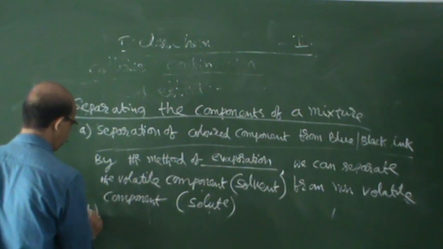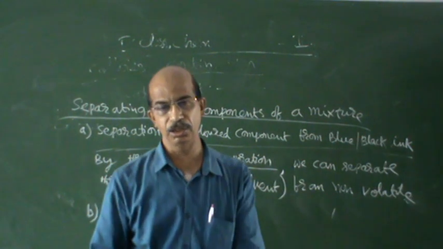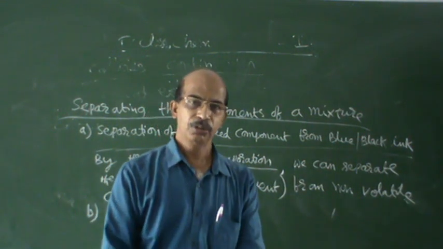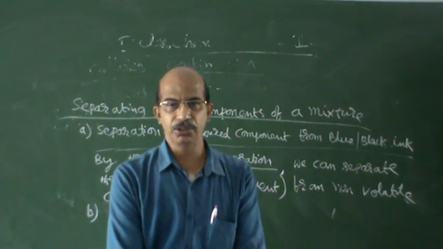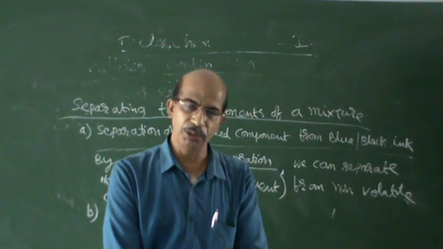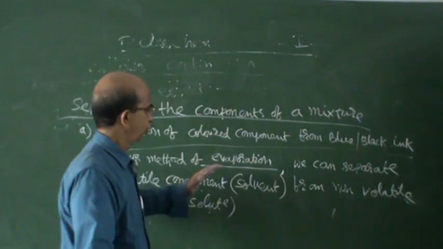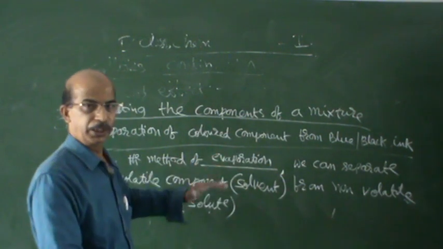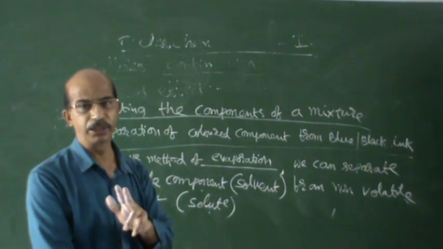Coming to the second example, the second method. Different methods I am explaining. So many methods are there. Here in 9th standard, we have 9 or 10 methods like this. One by one we will take up. So this first method is called evaporation. You can take this ink as an example. Ink means don't take colors, don't take dyes.